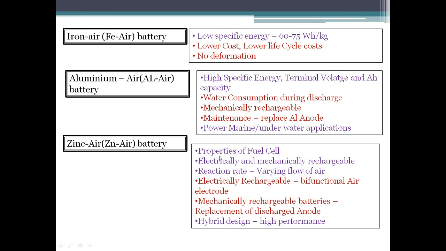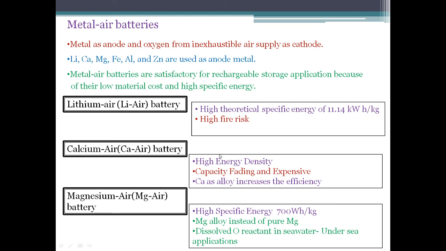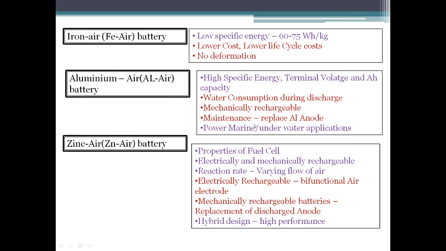So these are the different types of batteries. As I have discussed earlier, when it comes to rechargeable storage application, metal air batteries have lower cost and high energy density compared to all other batteries, and because of these reasons, they are a very good, prime candidate for EV application.